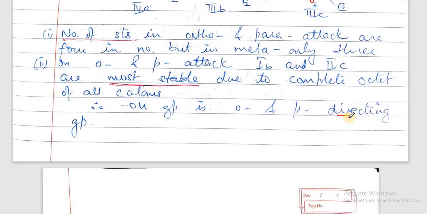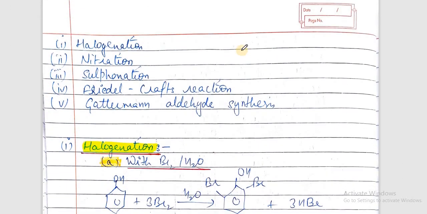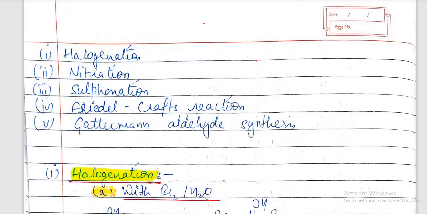And so we can now write its various reactions where electrophilic attack is involved. These are, first, halogenation reaction, then nitration reaction, then sulfonation, then Friedel-Crafts reaction, then Reimer-Tiemann aldehyde synthesis. In all these reactions, we take up halogenation first.